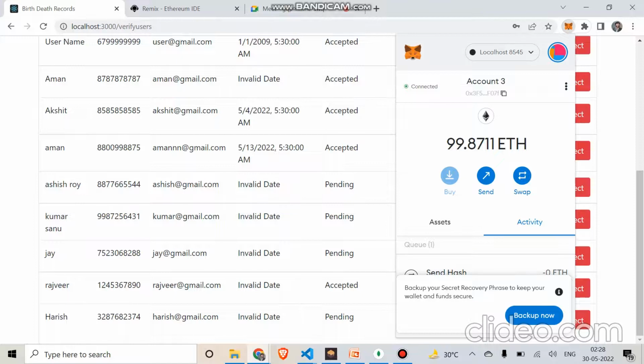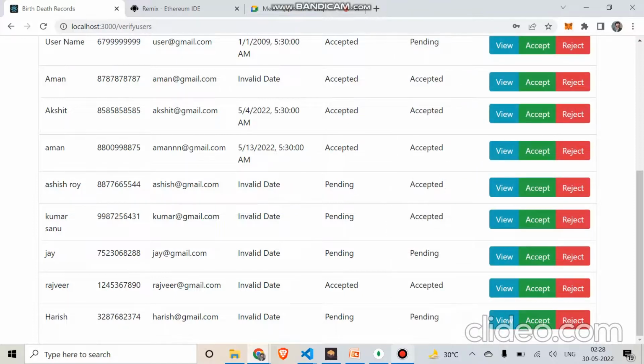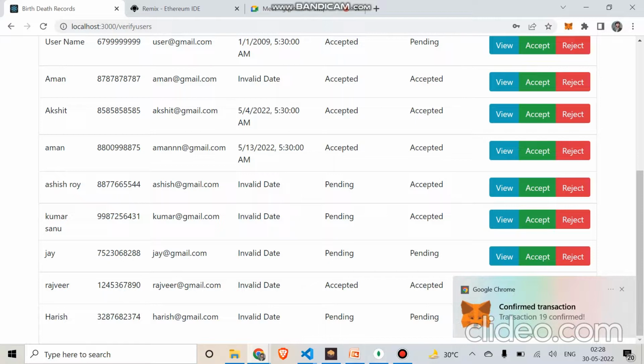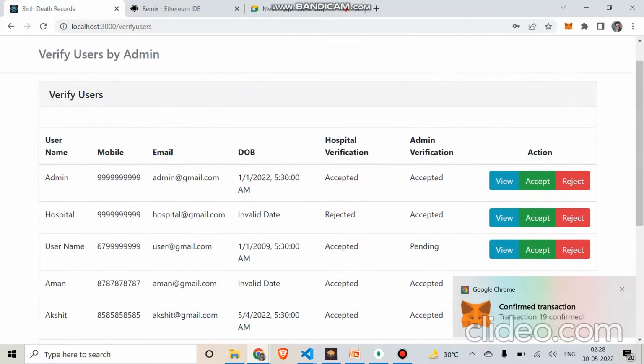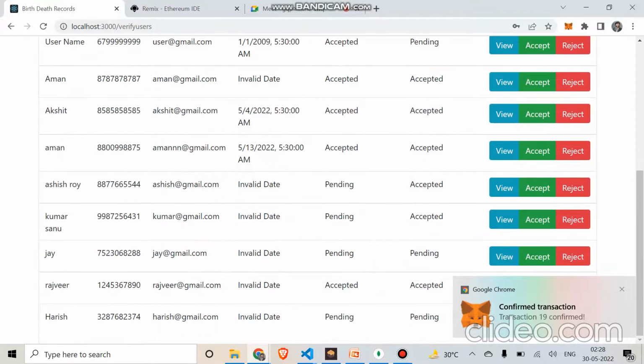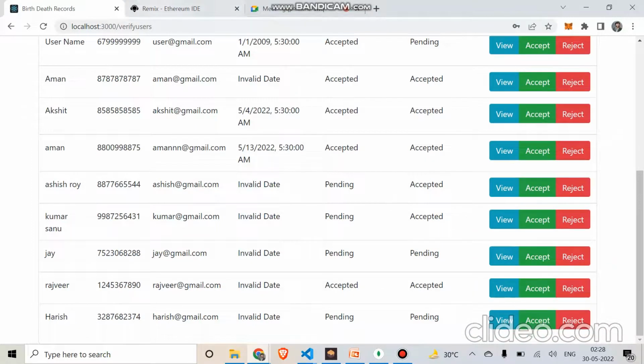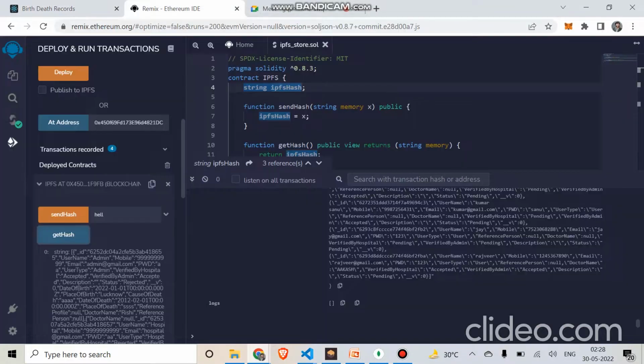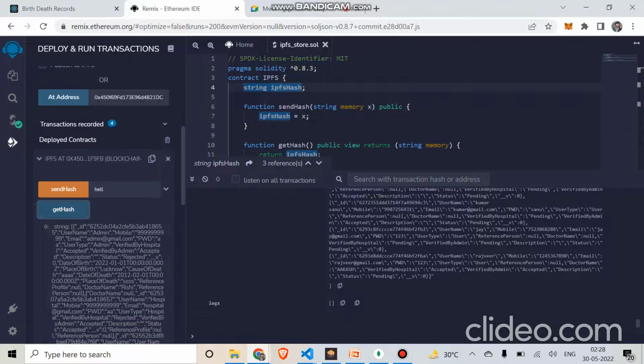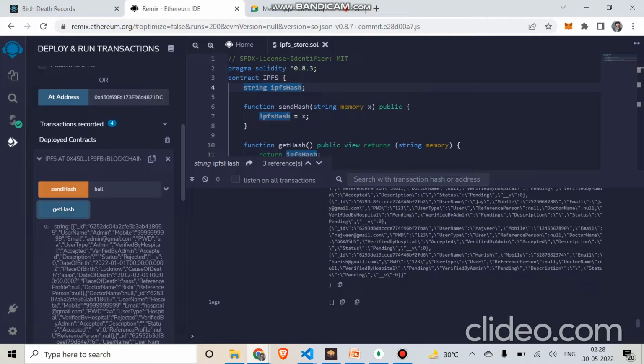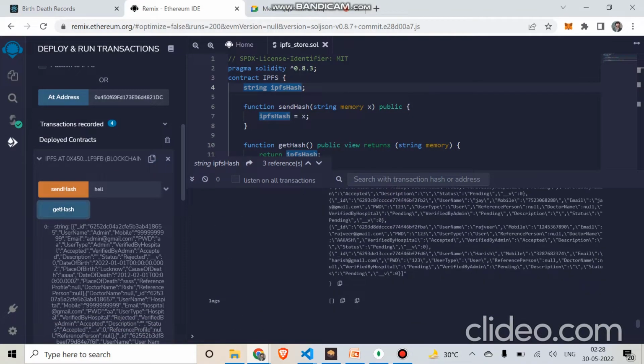Okay, so now the transaction has been done. We can see that the profile, Harish, is in pending state from hospital and admin, and it is also put on the blockchain. So how can we see that? From here, get hash value. The data stored on the blockchain is in the form of hash, so we cannot read that.